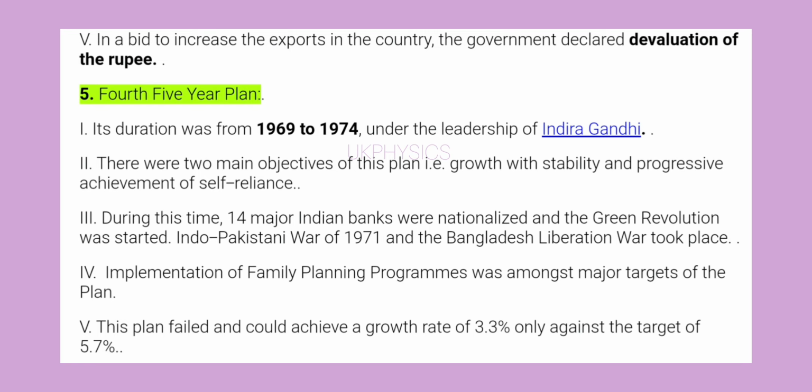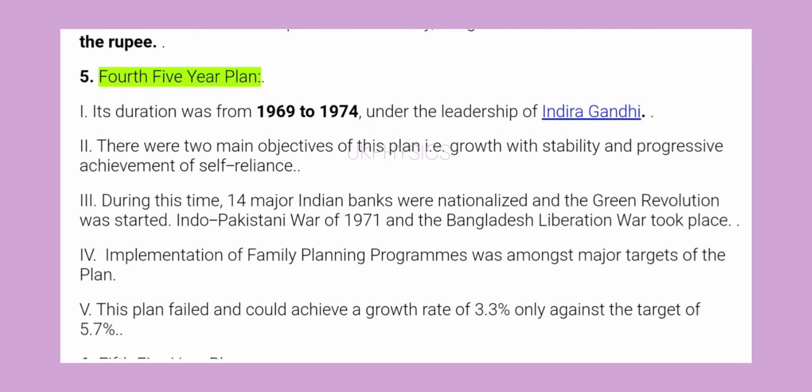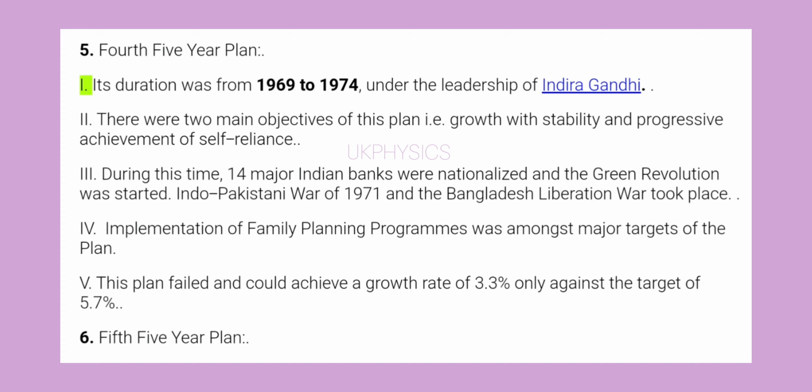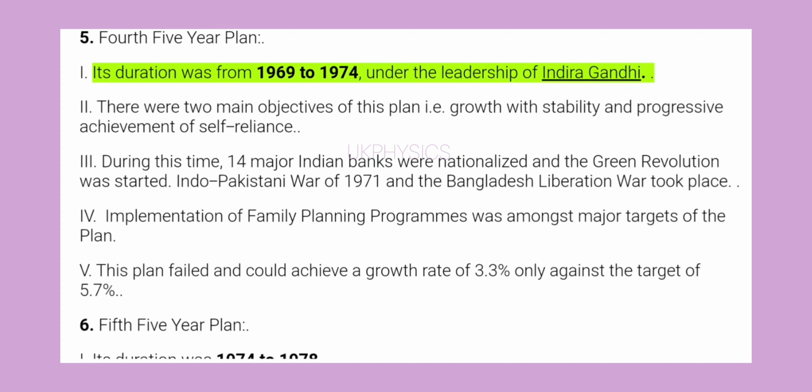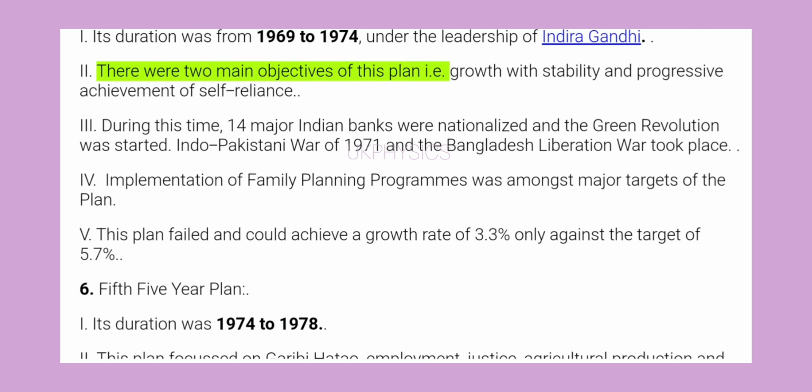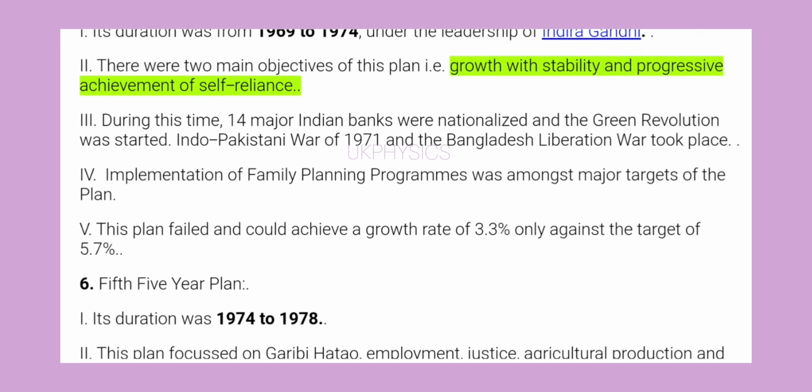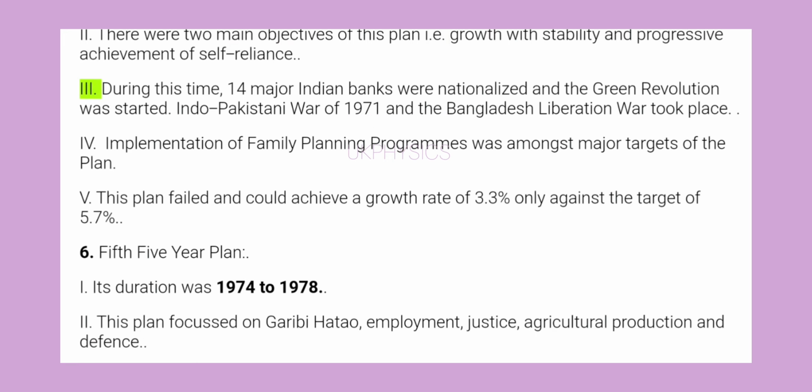5. Fourth 5-year plan. 1. Its duration was from 1969 to 1974, under the leadership of Indira Gandhi. 2. There were 2 main objectives of this plan, i.e. growth with stability and progressive achievement of self-reliance. 3.